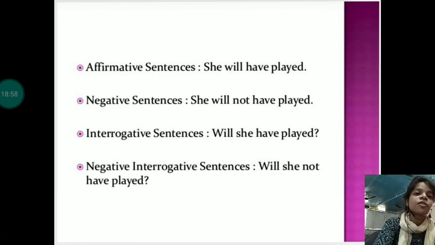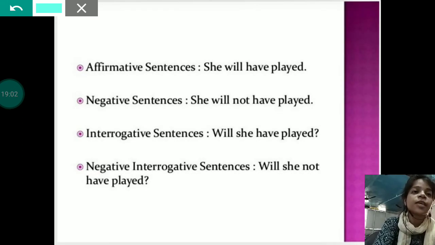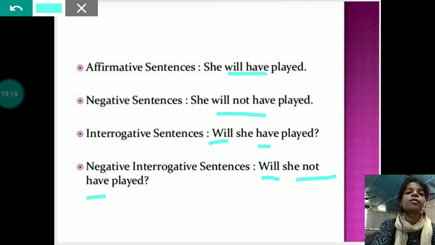Examples are for affirmative sentence, she will have played. Negative sentence, she will not have played. Interrogative sentence, will she have played? And negative interrogative sentence, will she not have played?